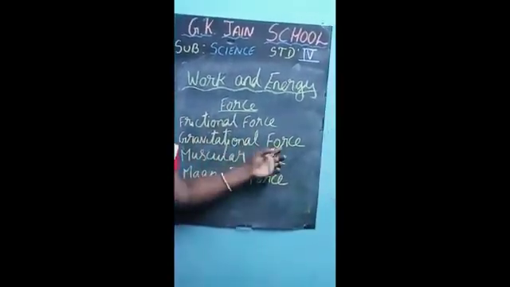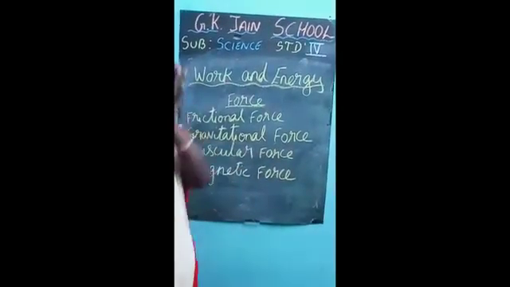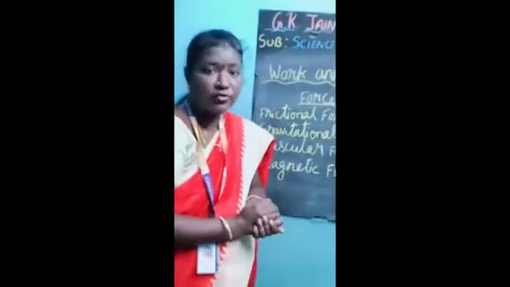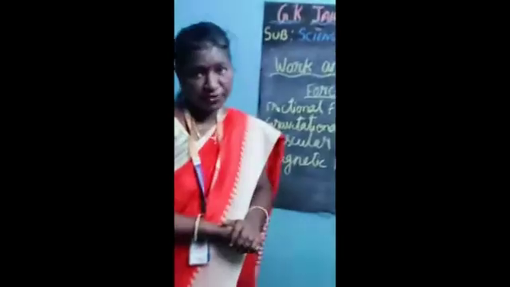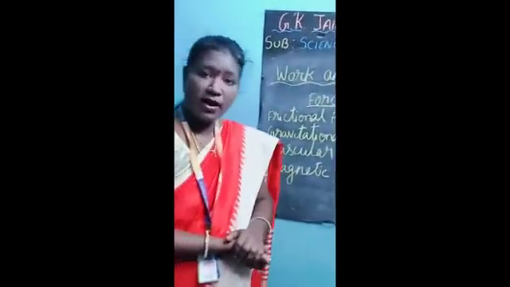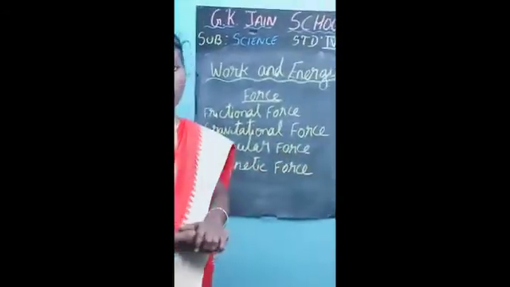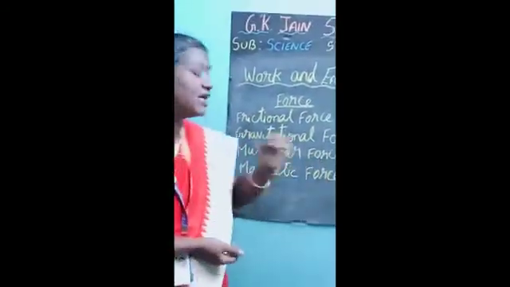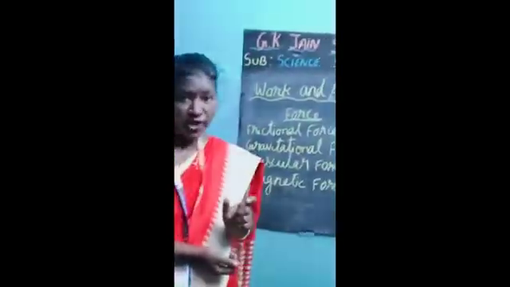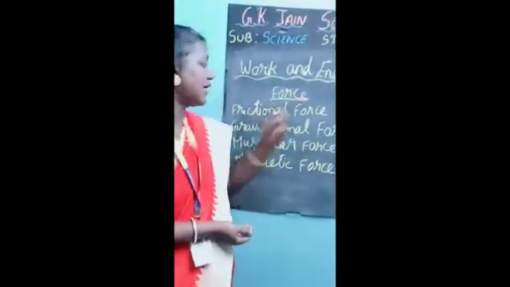Next, gravitational force. Gravitational force is nothing but whatever thing you throw upwards comes down to the ground. How does it come to the ground? The ground has a power that is called gravitational force. Because of that, everything is pulled from up to down. That is known as gravitational force. And muscular force: whatever you are pulling or pushing, you are using your muscles. That is known as muscular force. And magnetic force: using a magnet, you can do any work with its help. That is called magnetic force. These are the different types of forces.